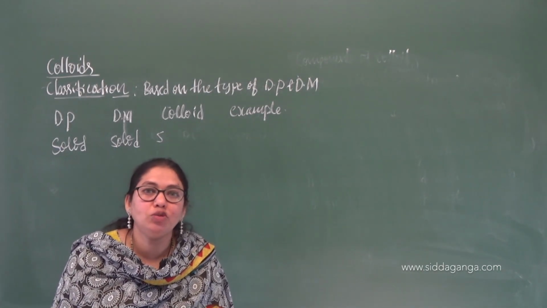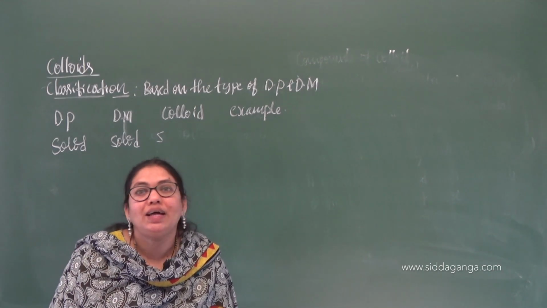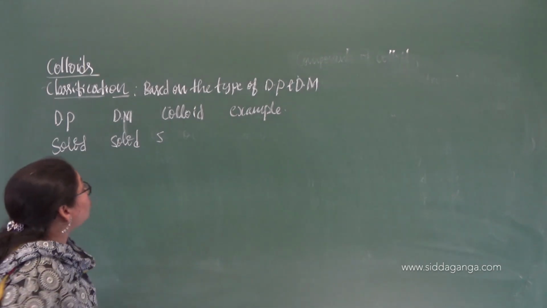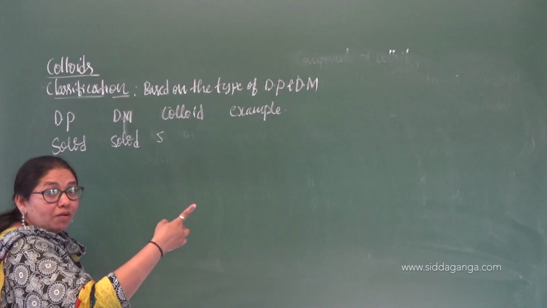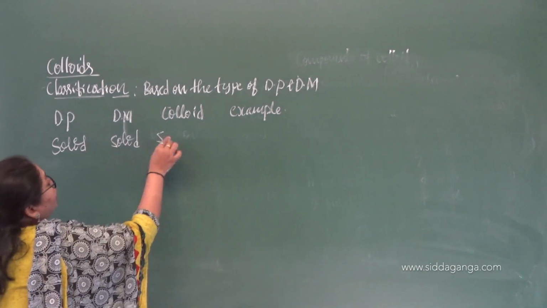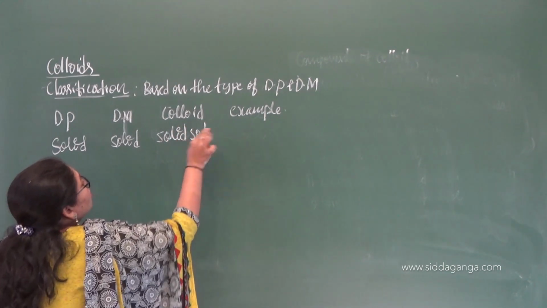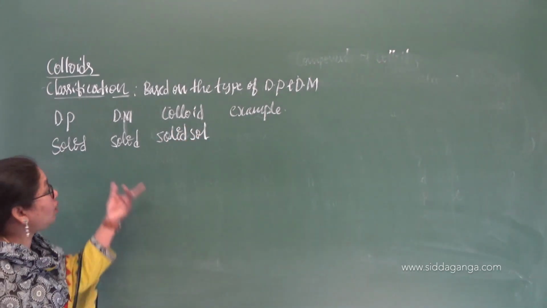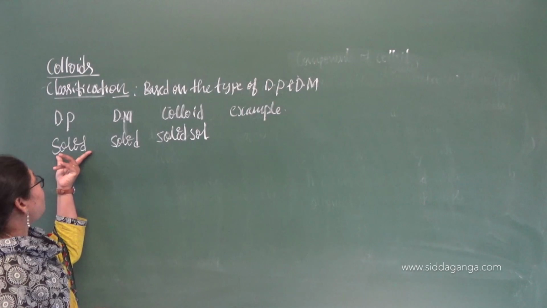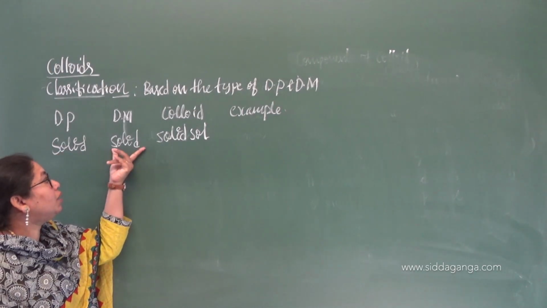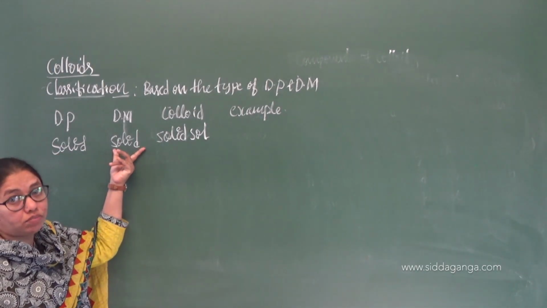Whenever I use sol, you should understand that it is nothing but the colloid. Solid in solid is called a solid sol, where the dispersion phase as well as the dispersion medium are both in the solid state.